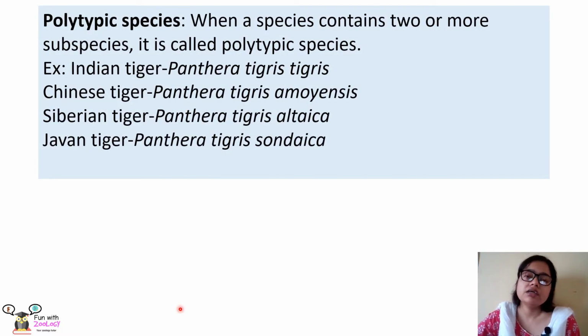Next is polytypic species. Now, if a species has two or more than two subspecies, then it is called polytypic species. The examples of polytypic species are Indian tiger, Chinese tiger, Siberian tiger, and Javan tiger. Now, all these four are the subspecies of tiger. The Indian tiger is called Panthera tigris tigris. Here, tigris is the subspecies name. Chinese tiger's scientific name is Panthera tigris amazonensis. Amazonensis is the subspecies name. Siberian tiger is called Panthera tigris altaica, where altaica is the subspecies name, and Javan tiger is called Panthera tigris sondaica. Sondaica is the subspecies name. So these are the examples of polytypic species.